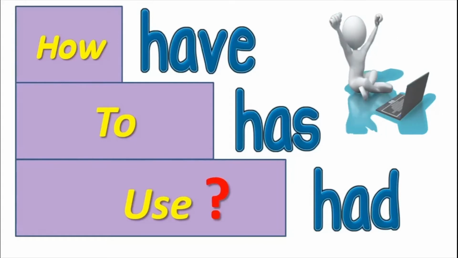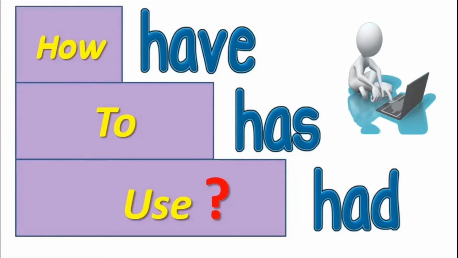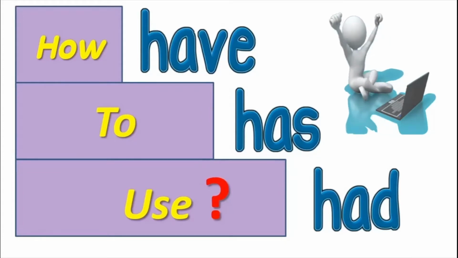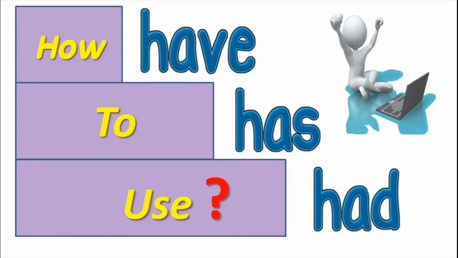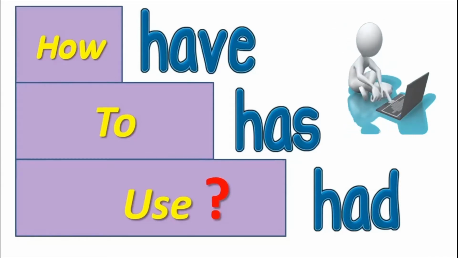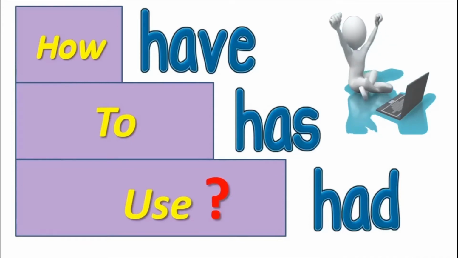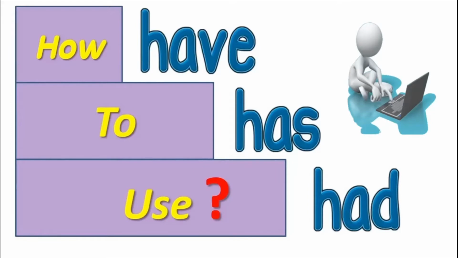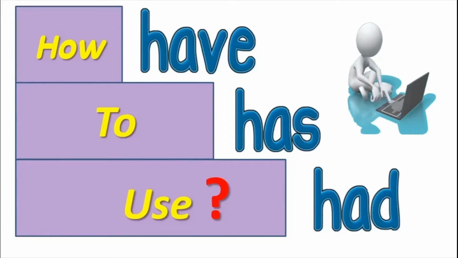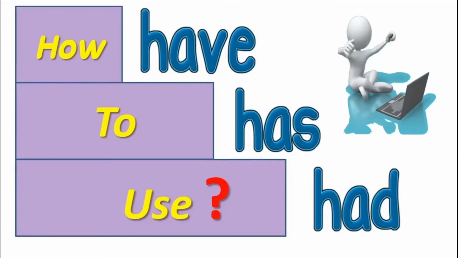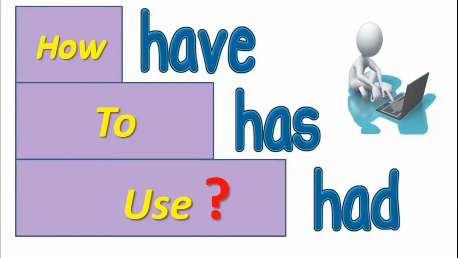Let us see how we make use of this word have and its various forms, that is has and had. We will also in this lesson see how you cannot make use of have in certain places. We will also see how you can make it into a negative. There are many interesting things along with many interesting pictures that we are going to learn today, which will help us to speak this language correctly, without making any mistakes.